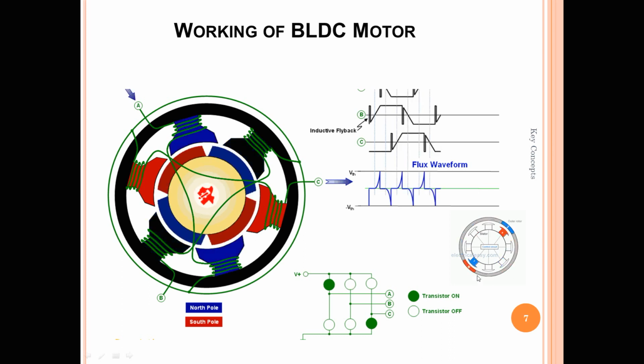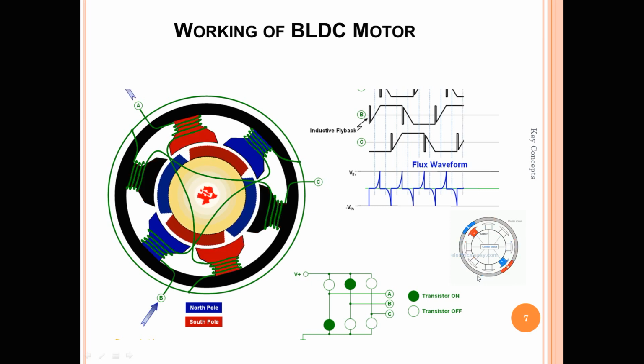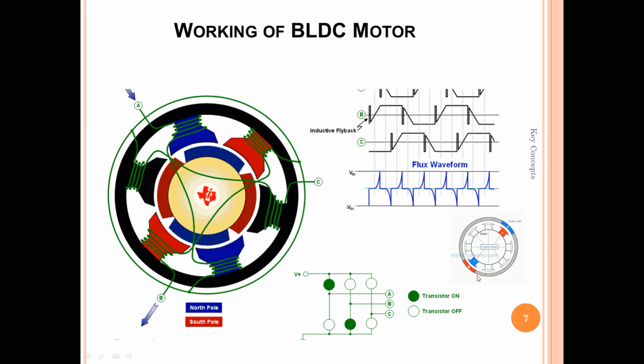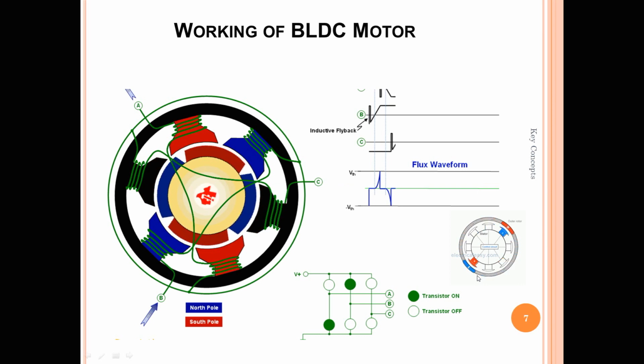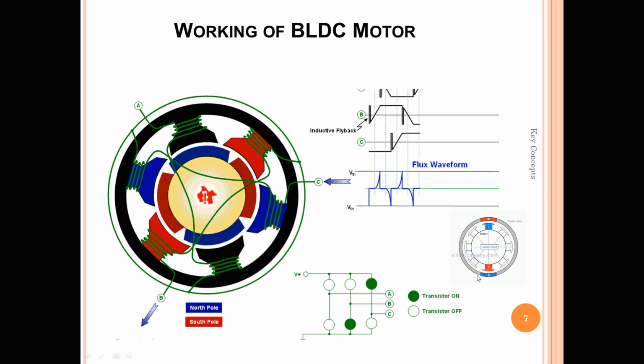If we consider, for example, that the rotor is rotating at 300 RPM, we have to set the electronic commutation in such a way that you can achieve an electrical speed to meet the 300 RPM mechanical rotation of the rotor. So electrically you have to achieve 300 RPM, so that you can meet the mechanical locking concept, or mutual attraction concept. That's the major requirement for running a synchronous motor.